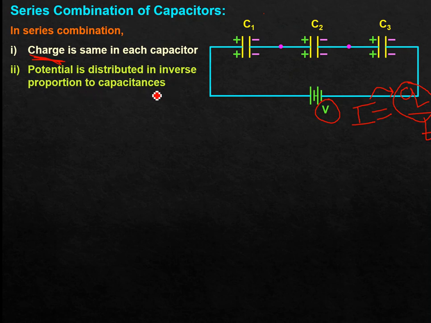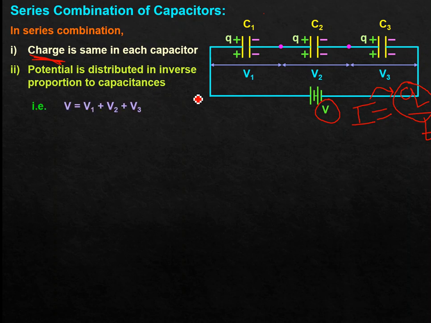Let V1 be the potential across C1, V2 across C2, V3 across C3. Since V is the only source, V has to get divided into V1 plus V2 plus V3. So I have written here V equals V1 plus V2 plus V3. Now, by definition of capacitance, C equals Q by V, so V will be equal to Q by C. We can write that V1 will be equal to Q by C1 because charge is the same, so no need to write Q1, Q2, Q3. V2 will be Q by C2, V3 will be Q by C3.